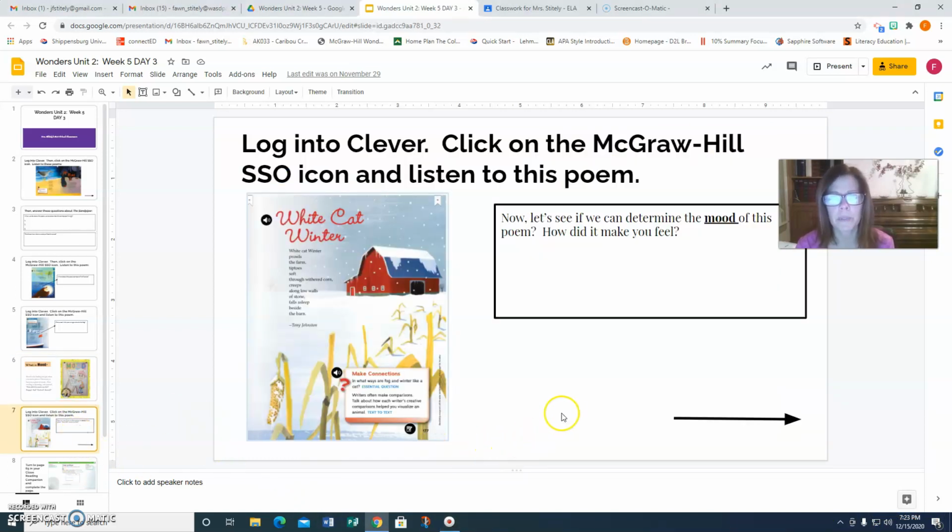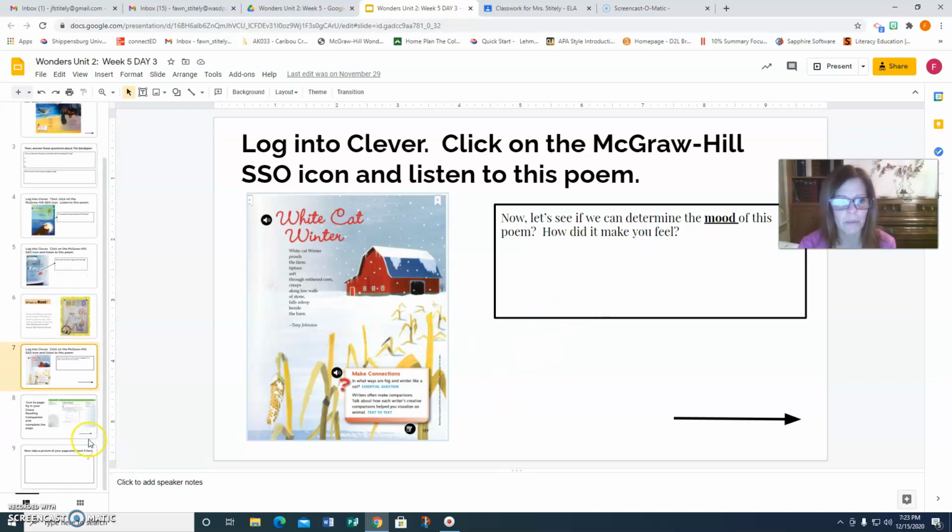So what you're going to be doing today is listening to the next poem, which is called White Cat Winter. And I want you to see if you can determine the mood of this poem. How did it make you feel?